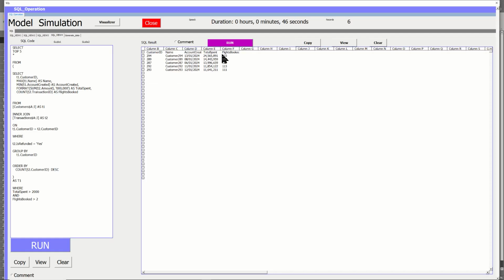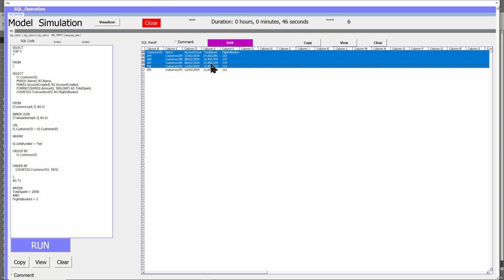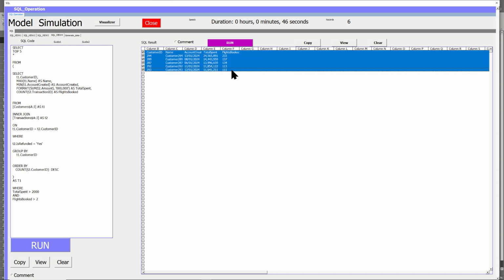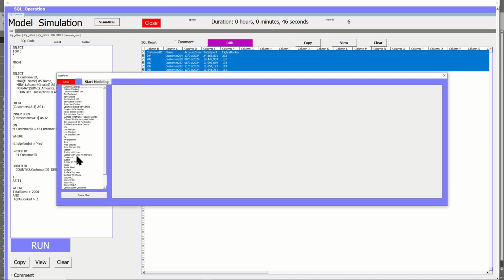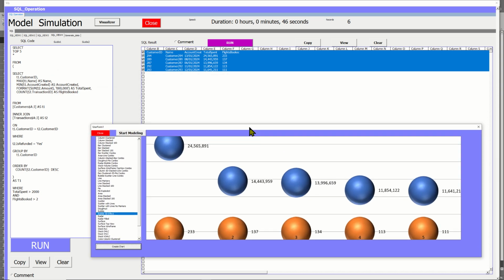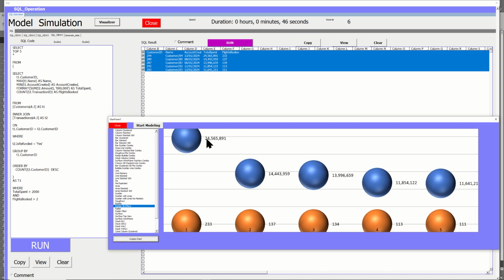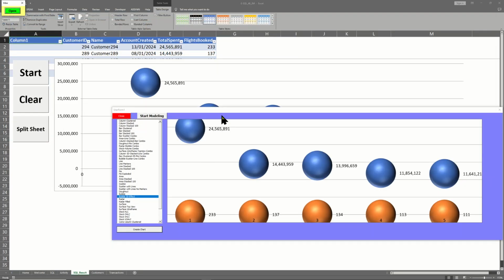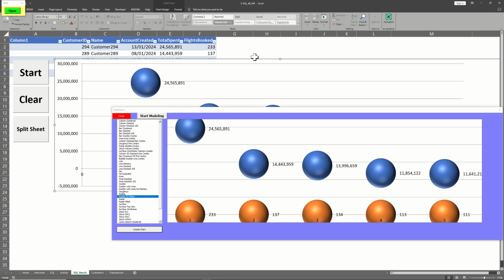Fine. So ESQL is finished. It has gotten the total sum column, as you can see here, column E, and also the flights they've taken. So how does this look? Let's visualize it. ESQL has everything you need. Let's pick this. All right. So what do we have in front of us? You can see this is the highest this customer has spent, 24,565, and the rest, down to the lowest customer down here. Let's close this one away. So let's have a look at what we have here.